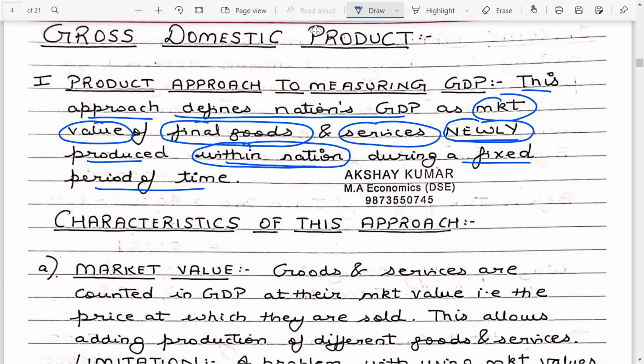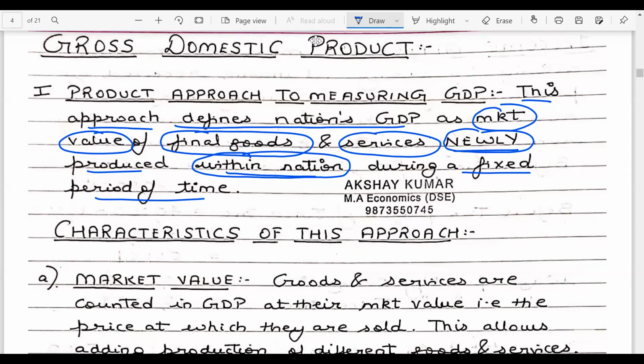If I just come to the whiteboard to explain this to students, you need to understand the difference between GDP and national income.